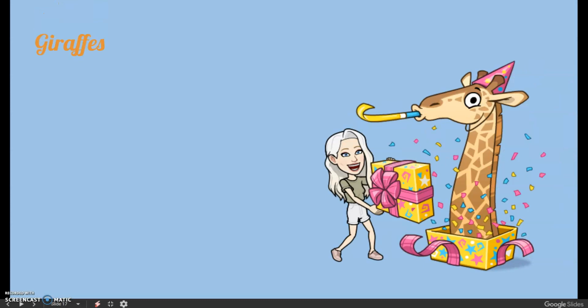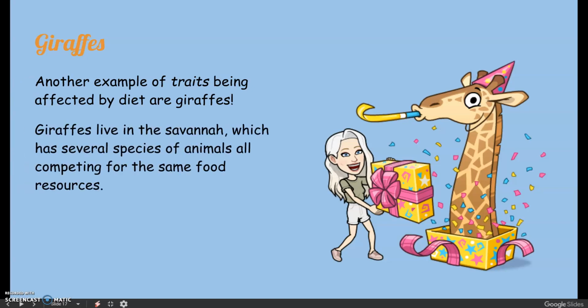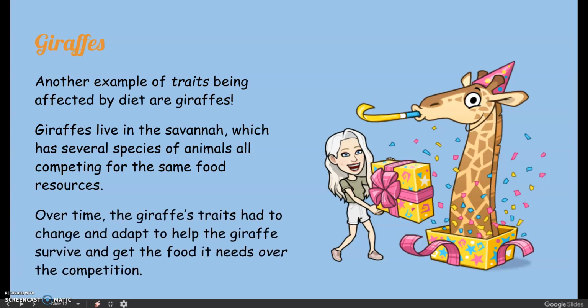Next example that's affected by diet is giraffes. Giraffes are another animal where their diet affects their traits. Because giraffes live in the savannah that has so many different animals all trying to eat the same food, they had to adapt over time so that they could survive in their environment and get food over the competition.